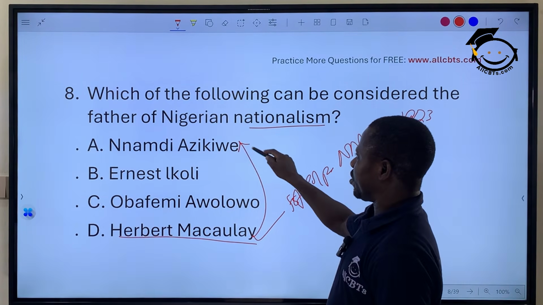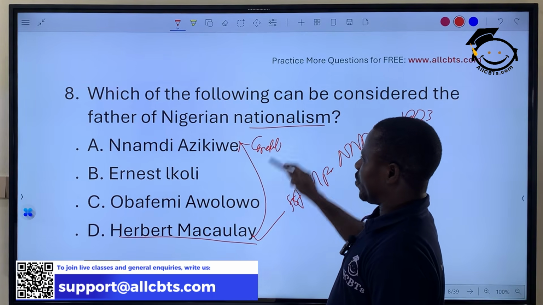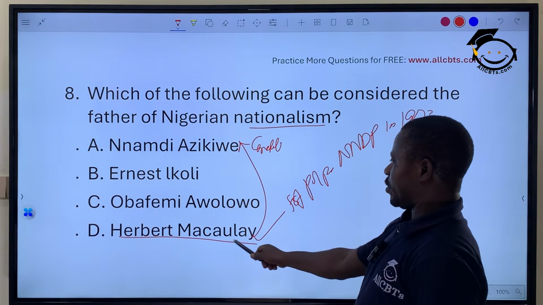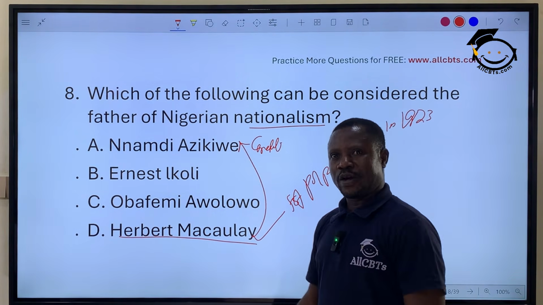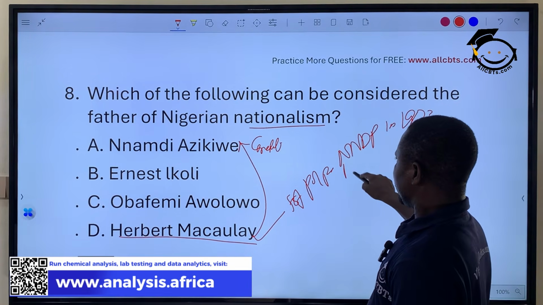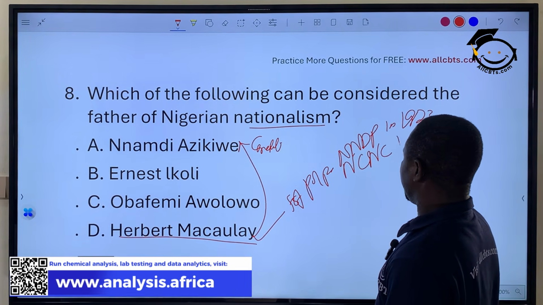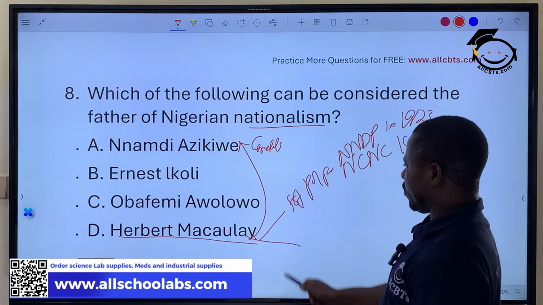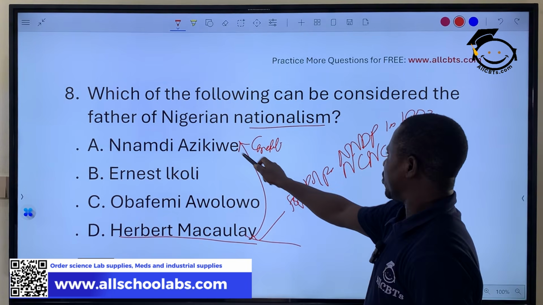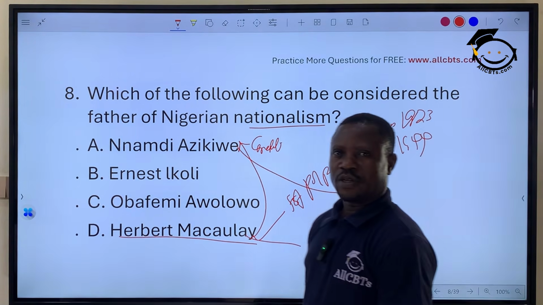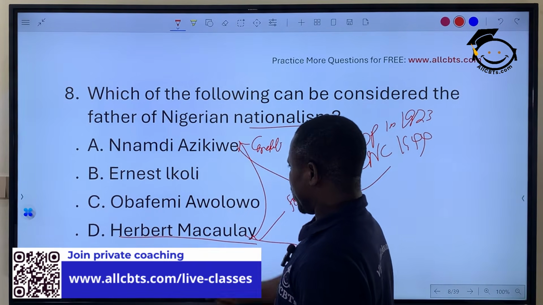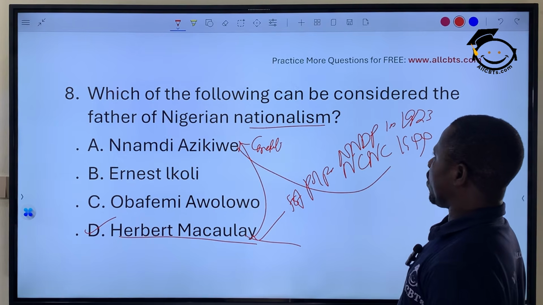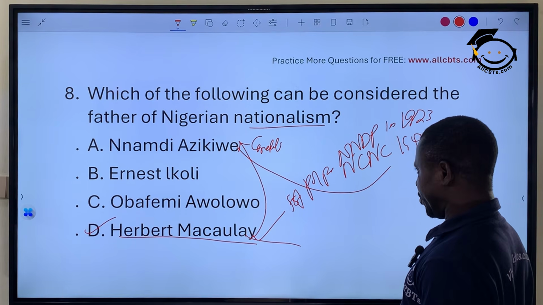Herbert Macaulay is more or less the mentor of Nnamdi Azikiwe. Remember, Azikiwe is seen as the great Zik of Africa. Also a very strong nationalist, okay? Because when this party was formed, while he was the president, Azikiwe was the secretary of that political party. Even when they went ahead to form another one, the NCNC in 1944, they were still together. And eventually, when he passed on, I think 1946 or 48 thereabout, Zik eventually became the president of the NCNC. So Herbert Macaulay, of course, is the father of Nigerian nationalism. Okay?